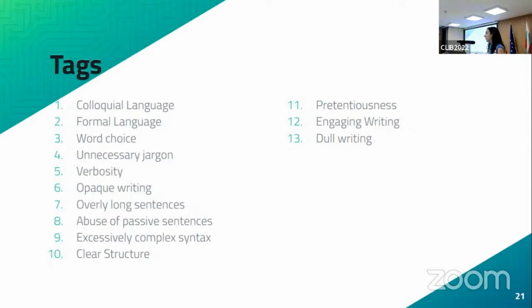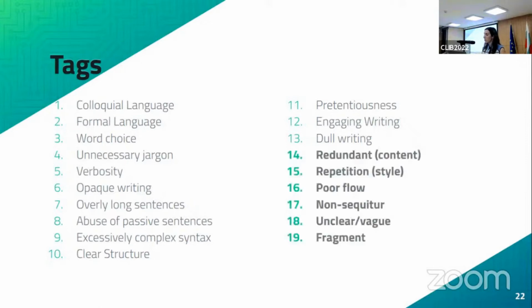And then we asked annotators to suggest if there was any tag that they felt was obviously missing. And based on their suggestions, we eventually also added these additional 6 tags that are suggested by the annotators themselves while working on the excerpts. So for example, you see number 17, non sequitur. I thought it was pretty smart and also very relevant in the context of academic writing.